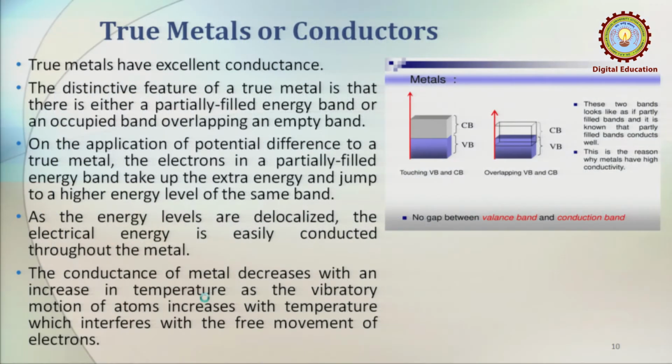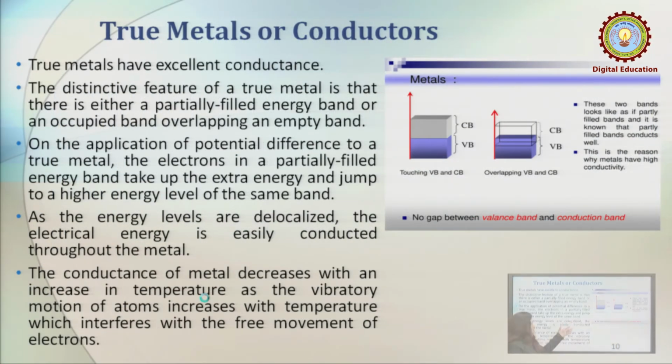So let us take it one by one. In case of true metals or conductors, there are basically 2 conditions. Before coming to the 2 conditions, we must understand that true metals have excellent conductance. So what is the responsible factor for this excellent conductance? The distinctive feature of a true metal is that there is either a partially filled energy band, or an occupied band overlapping an empty band. In other words, either there is a partially filled energy band or there is overlapping between the valence band and the conduction band.